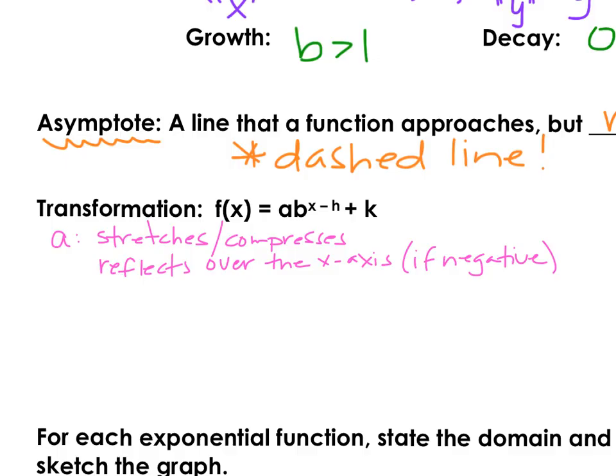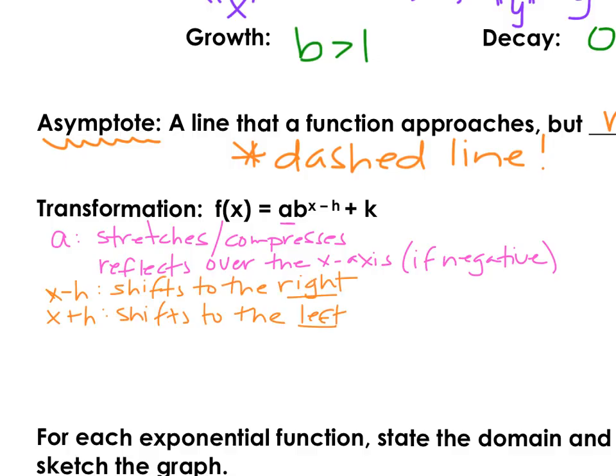First, let's start with our a value. That coefficient out in front can either stretch or compress your graph, or it might reflect over the x-axis if it's negative. Now notice your exponent is going to be impacted by either x minus h or x plus h. Now if it's x minus, it's going to shift the graph to the right. If it's plus, it'll shift the graph to the left. And this is going to impact our table for graphing. We'll take a look at that with some examples down below.